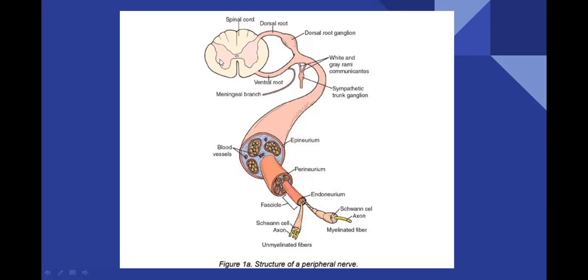How are the white matter and gray matter formed, and how is a nerve formed? The nerve coming from the spinal cord is called a spinal nerve. So let us know how spinal nerves are formed. This is very important to understand the structure and arrangement of nervous tissue.